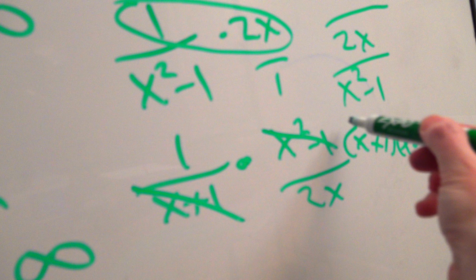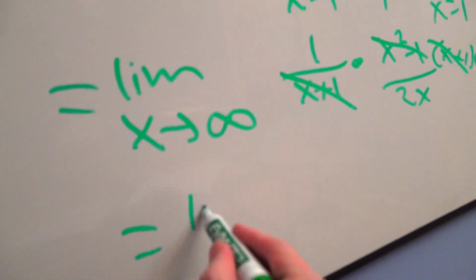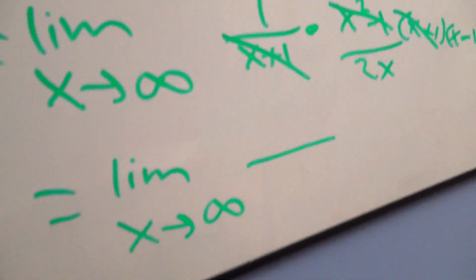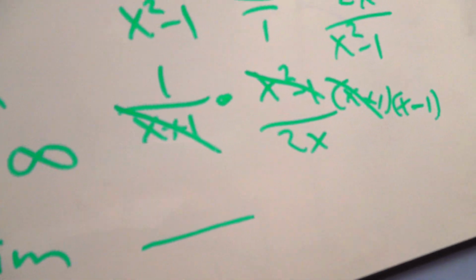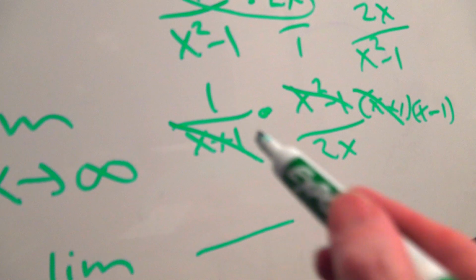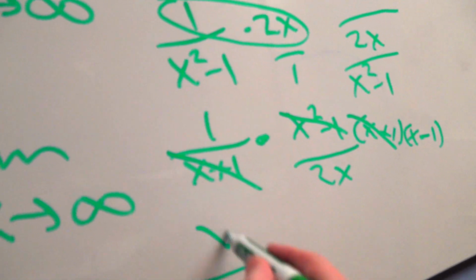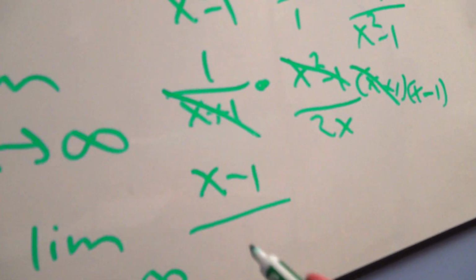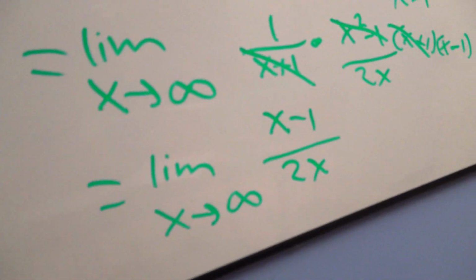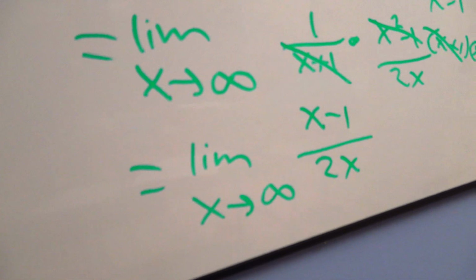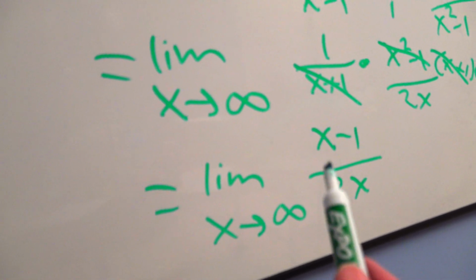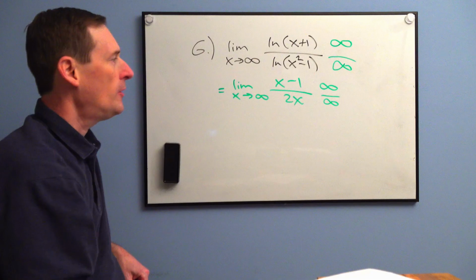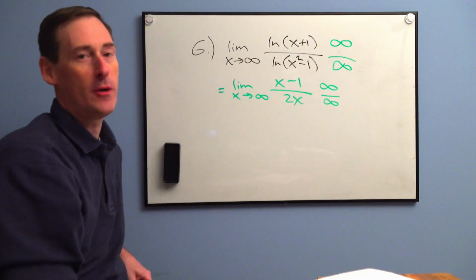X plus 1, still aren't doing calculus except for the first step so far. This is just basic old algebra. The only thing left on the top, other than the 1, is x minus 1. On the bottom, the sole survivor is 2x. Now, plug in infinity and do some calculus. You get infinity minus 1 is infinity, and 2 times infinity is infinity. So, bad news. We're still stuck in indeterminate world.